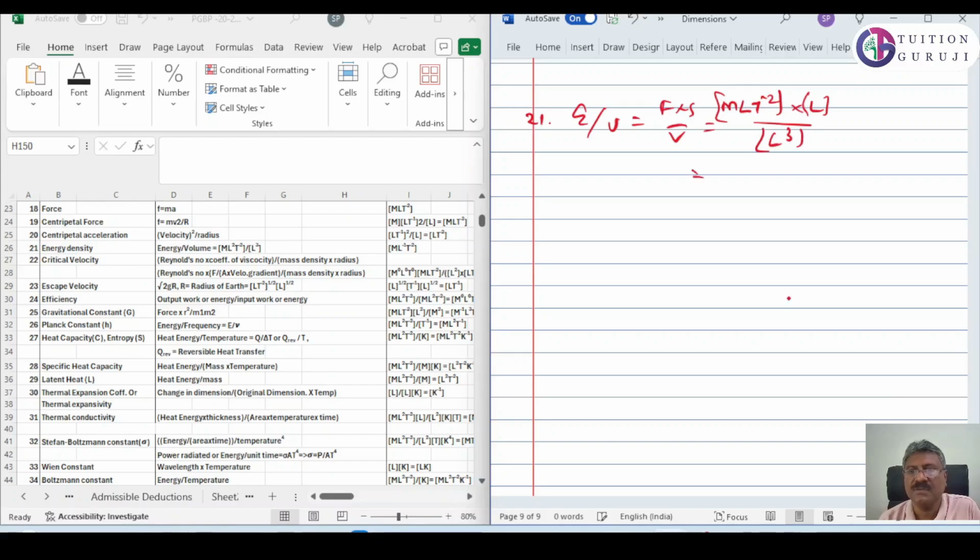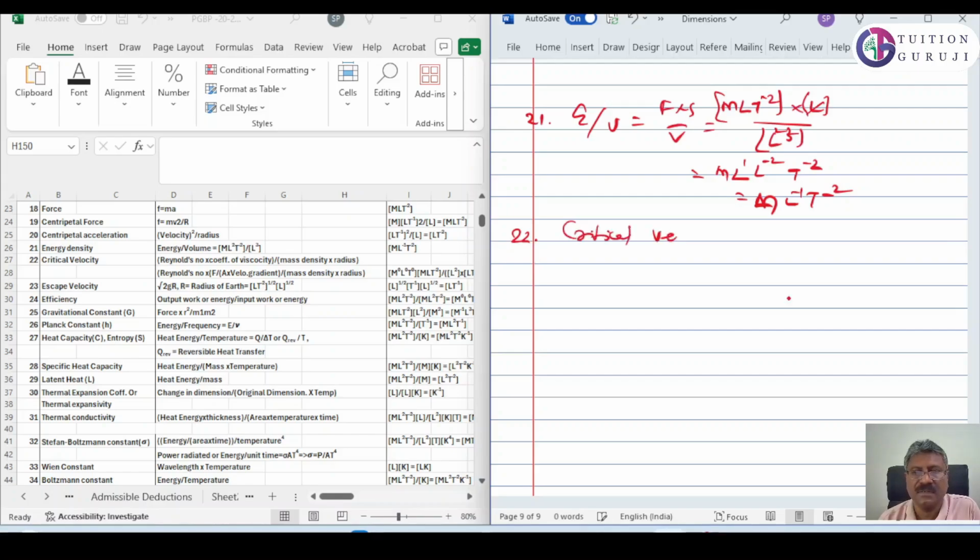So what you will get? One L will be cancelled here, so you will get L square. So M L raised to 1, L raised to minus 2. When it goes up, it will be raised to minus 2. Then T raised to minus 2. That means M L raised to minus 1, T raised to minus 2.